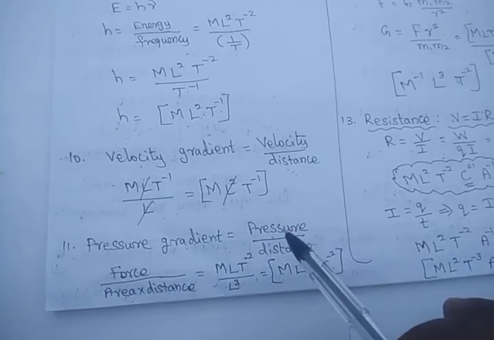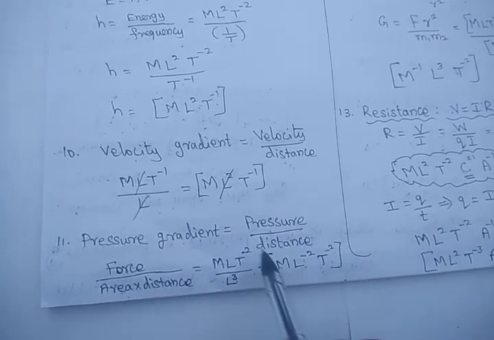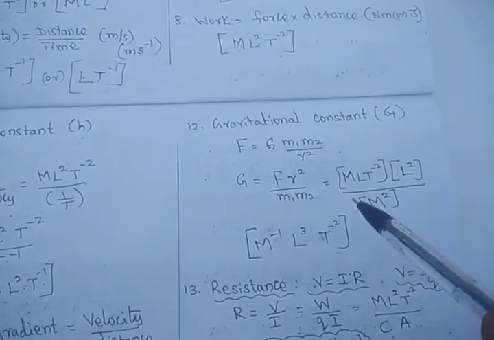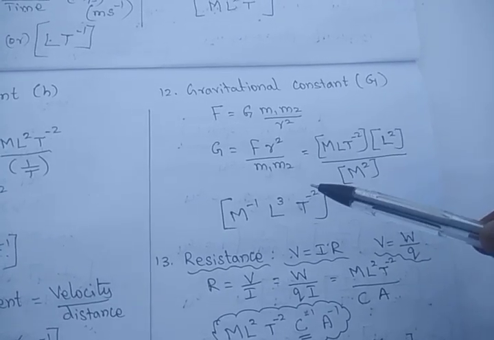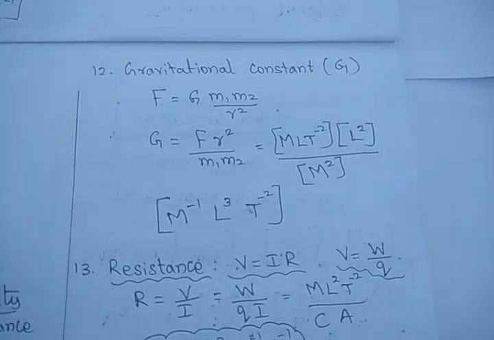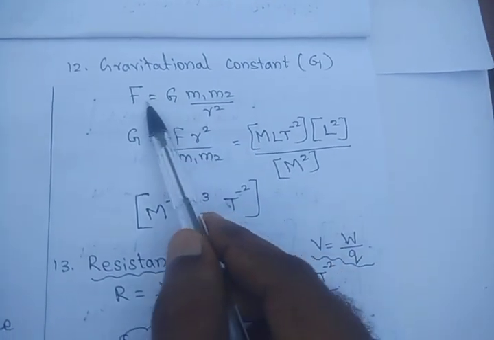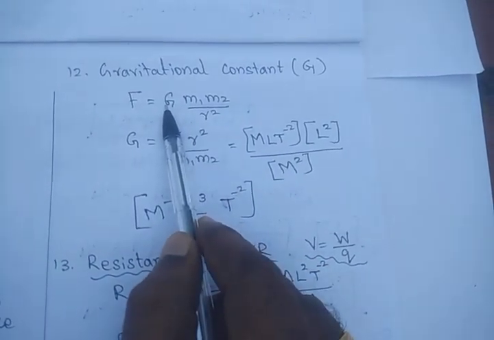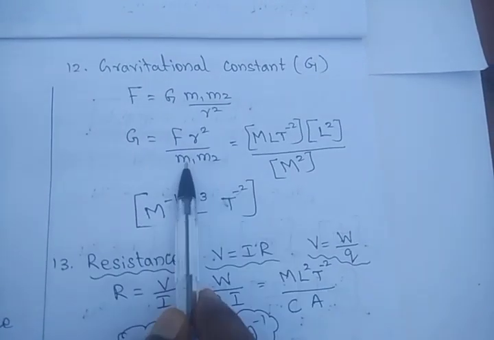So whatever the physical quantity is given, just you substitute with that definition and you get the dimensional formula. Then the very important dimensional formula is gravitation constant. As we already know that F is equal to G m1 m2 by r squared. This is Newton's gravitational law equation. So G is the gravitation constant. Bring the remaining things to the left side. F r squared by m1 m2.